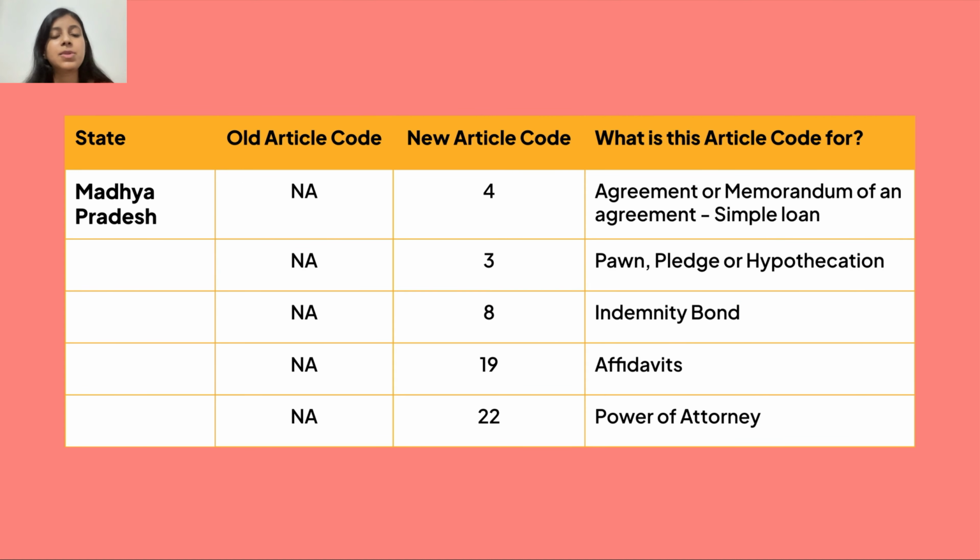Now the next update is with Madhya Pradesh. For this state, there have been 5 new article codes that are added. Article code 4 for agreement or memorandum of an agreement for simple loan. Article code 3 for pawn, pledge or hypothecation. Article code 8 for indemnity bonds. Article code 19 for affidavits. Article code 22 for power of attorney.